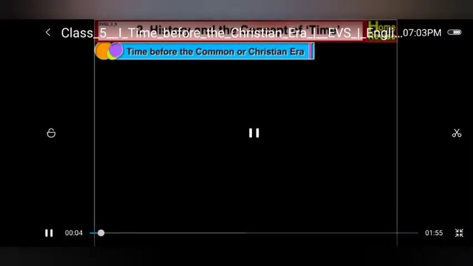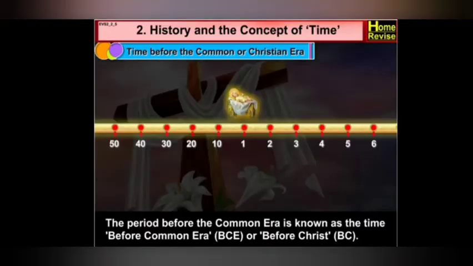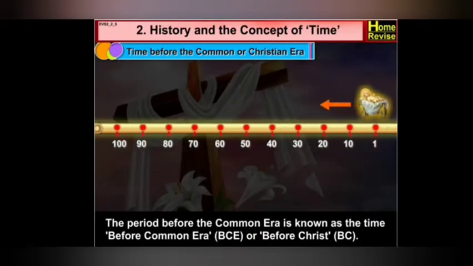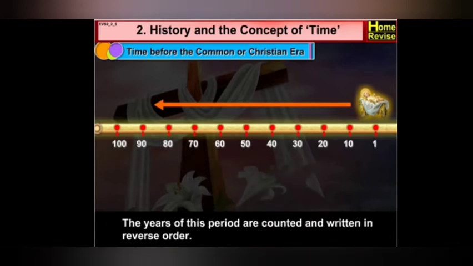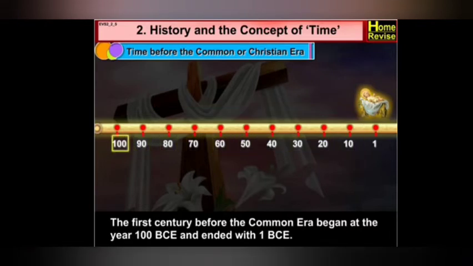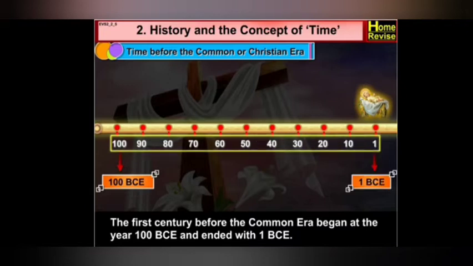Time before the common or Christian era. The period before the common era is known as the time before common era, BCE, or before Christ, BC. The years of this period are counted and written in reverse order. The first century before the common era began at the year 100 BCE and ended with 1 BCE.